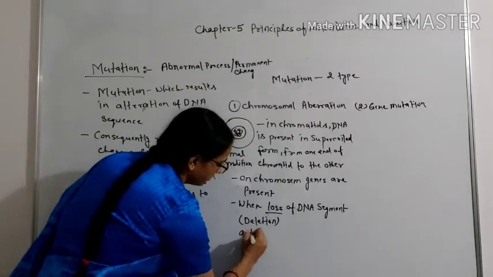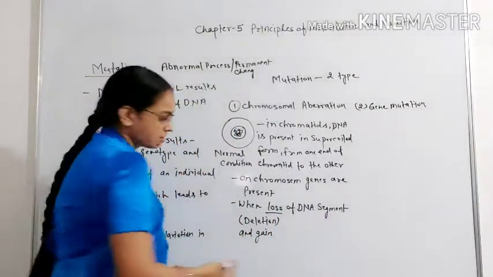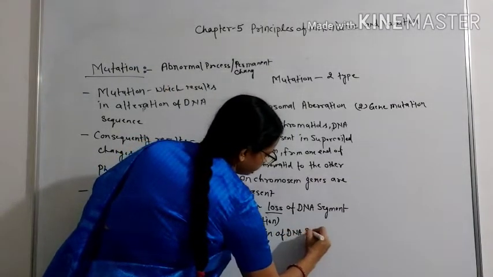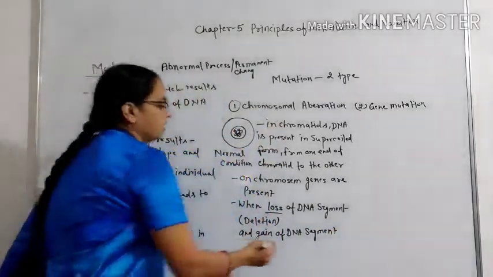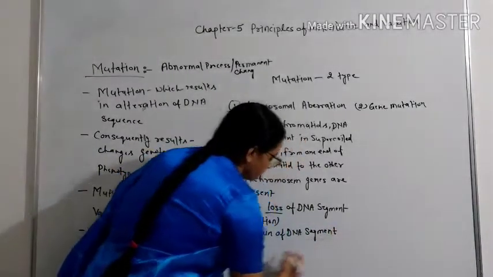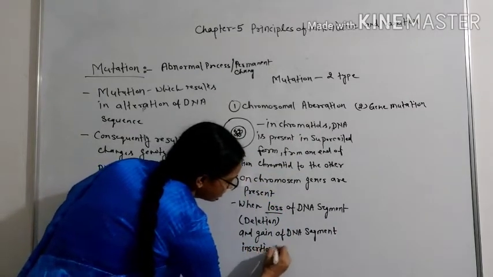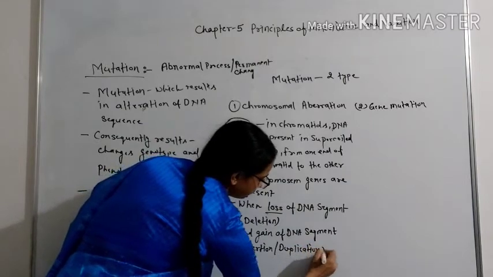And gain of DNA segments, the process is called insertion or duplication.